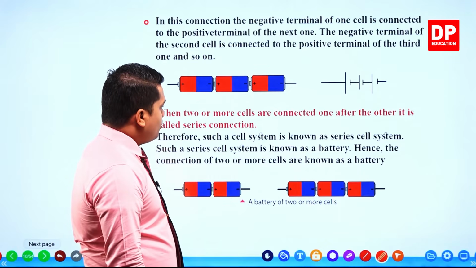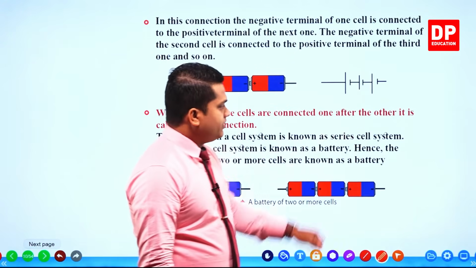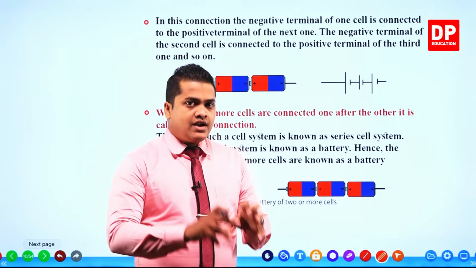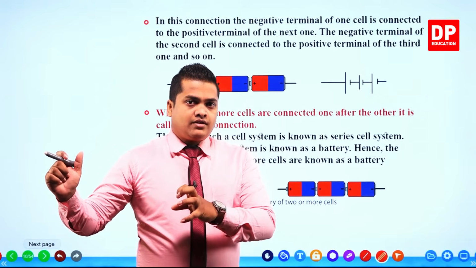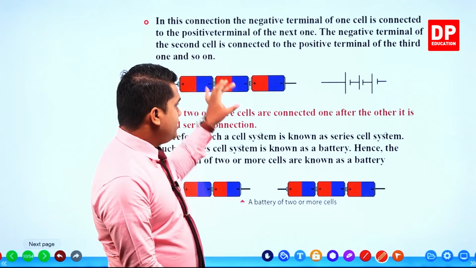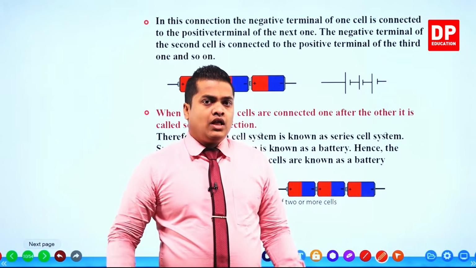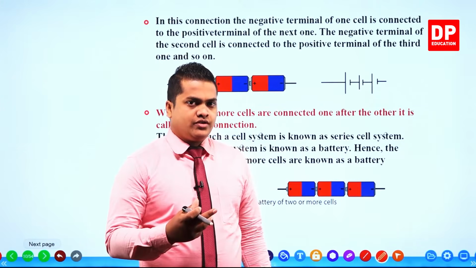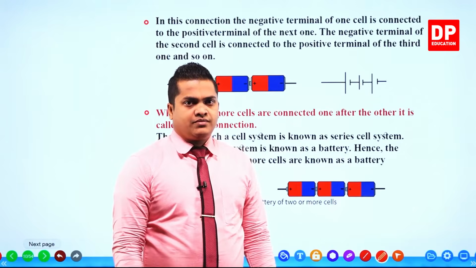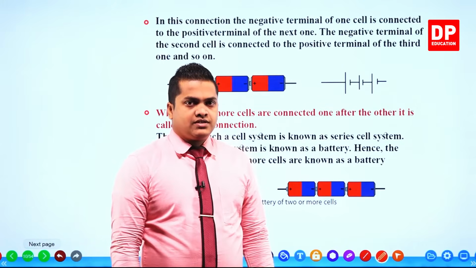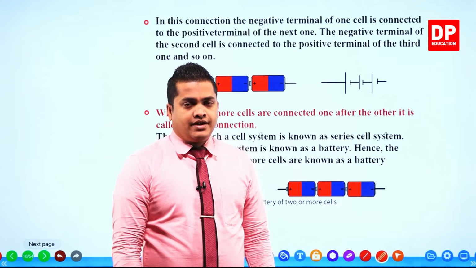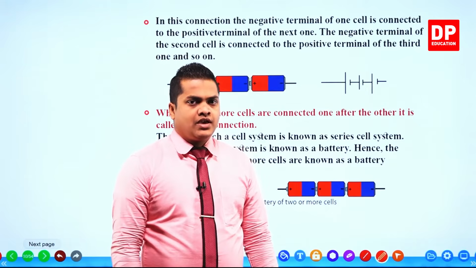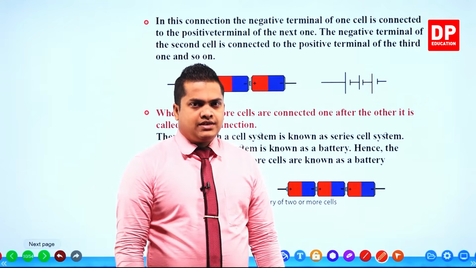When 2 or more cells are connected one after the other, it is called a series connection. So series connection means one after the other we have to interconnect terminals. So if one thing is going to be removed from the system, the whole system is going to break down, right? So that kind of a connection is referred to as the series connection, my dear children. Even we draw figures, right? So in this lesson also we are going to draw several circuit diagrams as well. However, you know what you mean by a series connection.